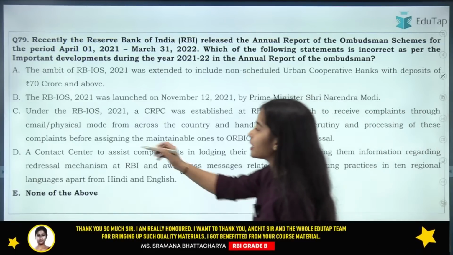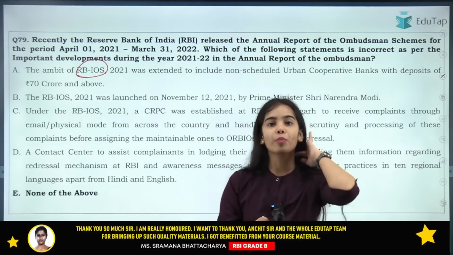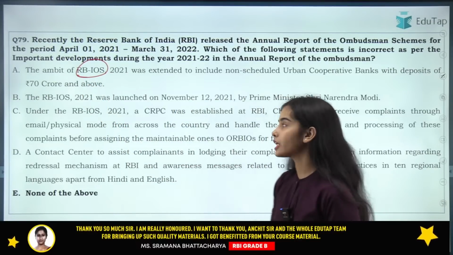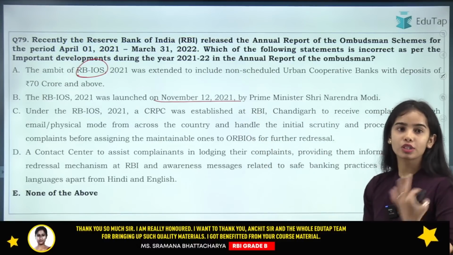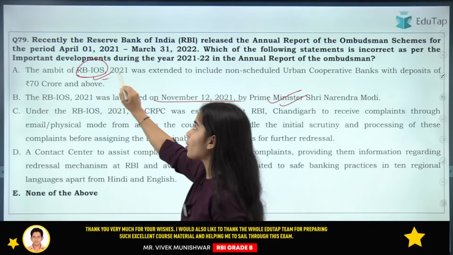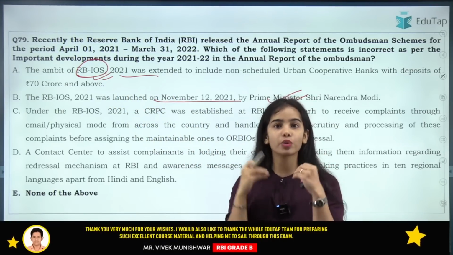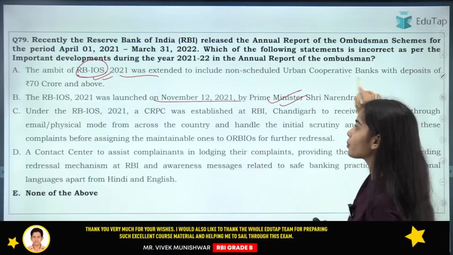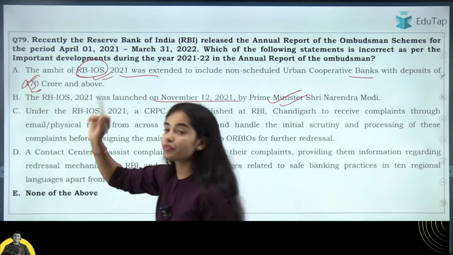Here, first of all, the Reserve Bank Integrated Ombudsman Scheme was introduced on November 12, 2021 by the Prime Minister of our country. So this is correct. The ambit of the Reserve Bank Integrated Ombudsman Scheme 2021 was extended to include non-scheduled urban cooperative banks with deposits of rupees 50 crore and above. So this is wrong. It was 50 crore and above.